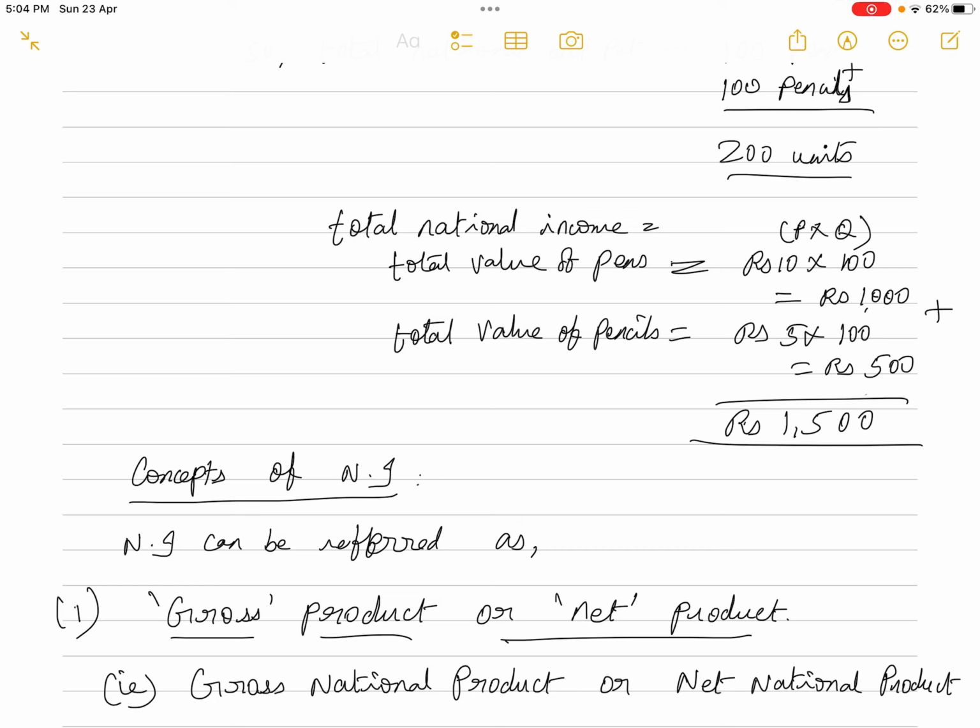So the quantity produced by each individual seller and also the government, and also whatever commodity or service we are importing from abroad, all those quantities multiplied with the respective prices of each commodity or service give us the total national income of the country.